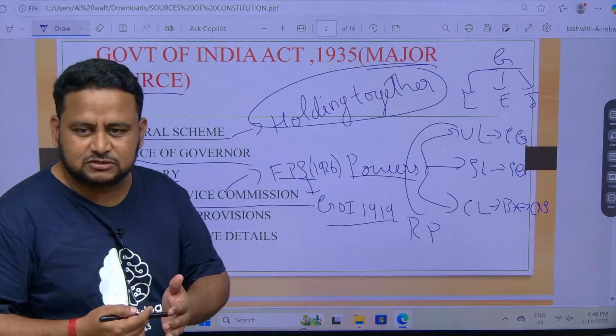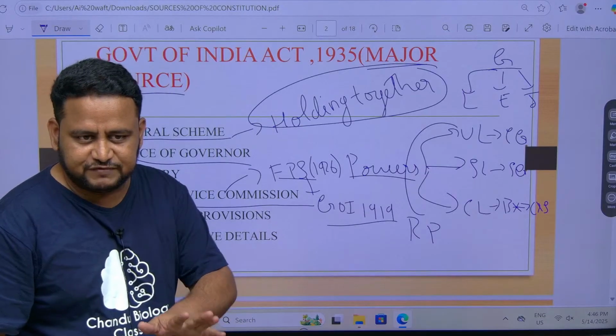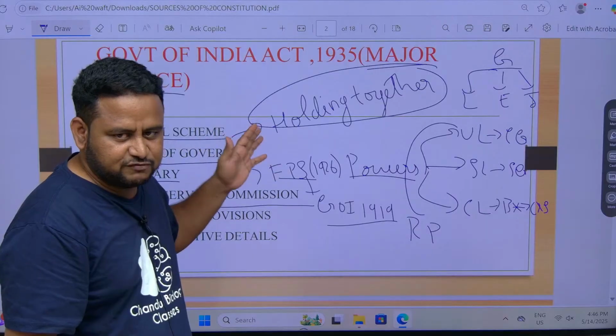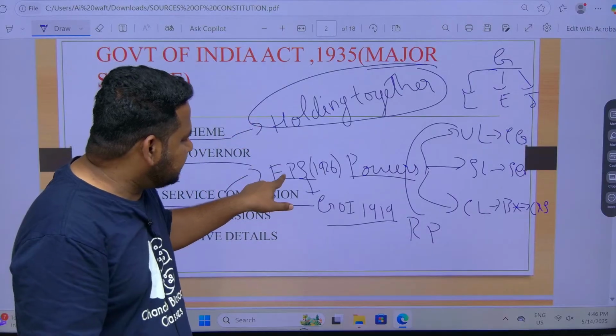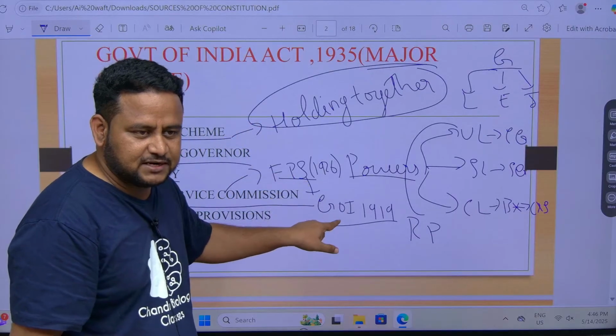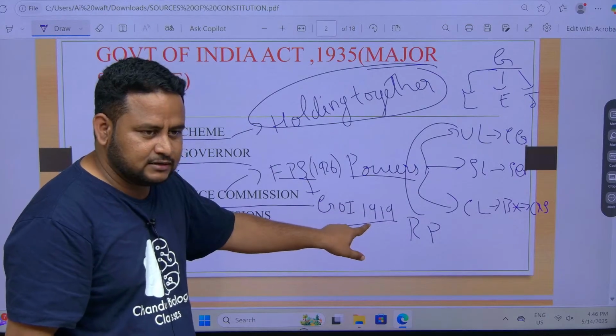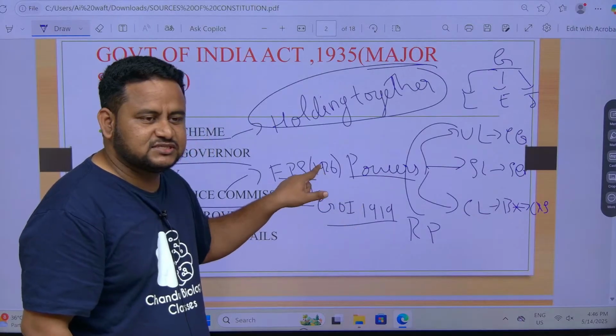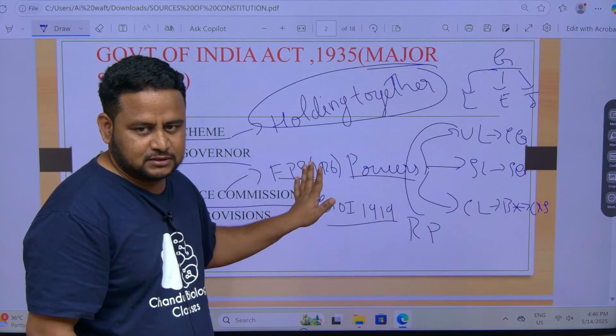Even RBI was also called Federal Bank. In 1950, it was made RBI. Till 1934, it was called what? Federal Bank. Here, it is called Federal Public Service Commission. It was made because of the Government of India Act 1919. Okay, and it came into existence in 1926. This you must remember.